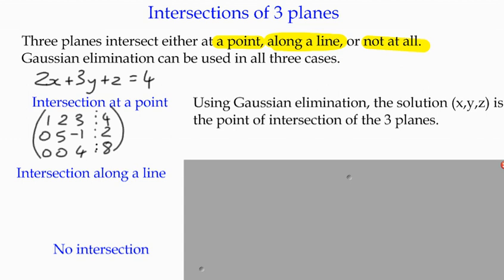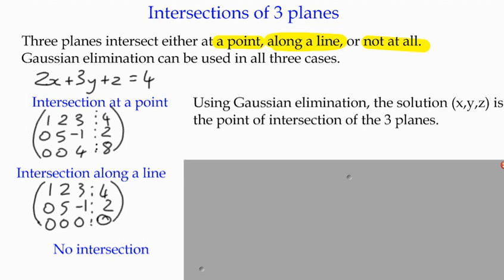Second scenario, intersection along a line. So that was the second picture that we saw. What would happen here is that if you did your Gaussian elimination, you would find there was redundancy. In other words, once you did your elimination, the bottom line would be just a row of zeros.